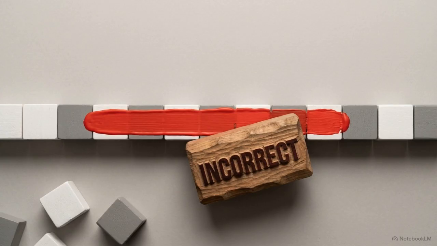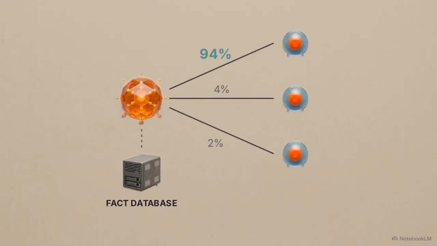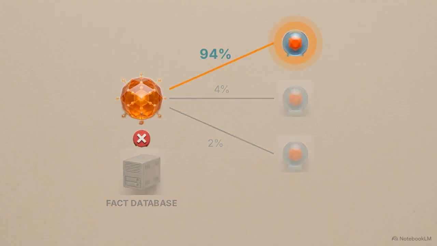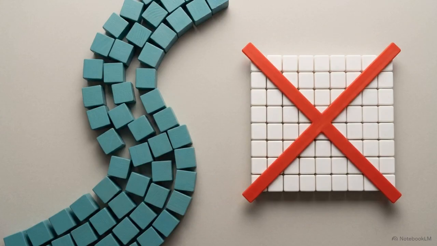A hallucination is a phenomenon where the model confidently generates detailed information that is entirely false because it prioritizes statistical flow over factual accuracy. An LLM's priority is statistical coherence. Because it optimizes for the next likely word rather than for factual accuracy, the model functions as a sophisticated generator of text rather than a reliable database of facts.